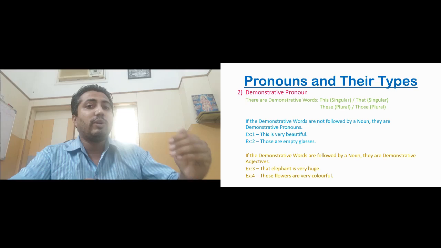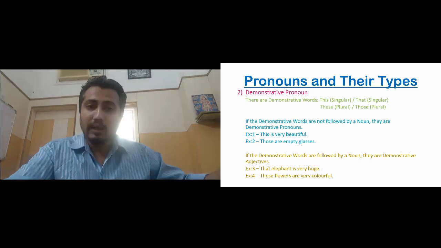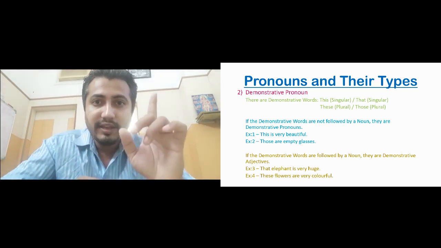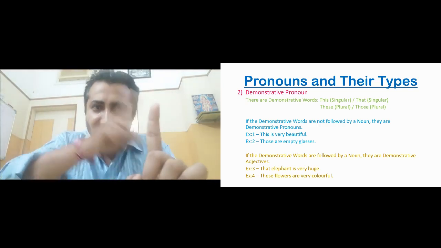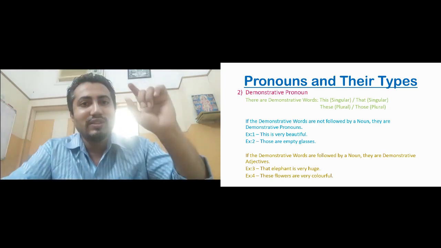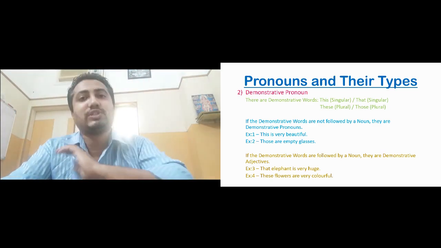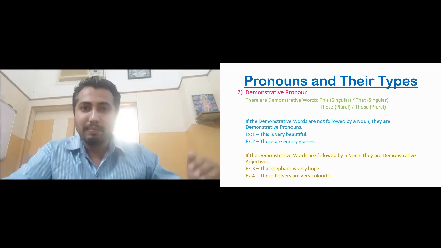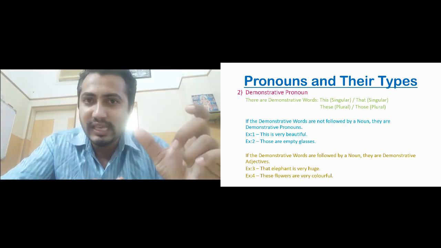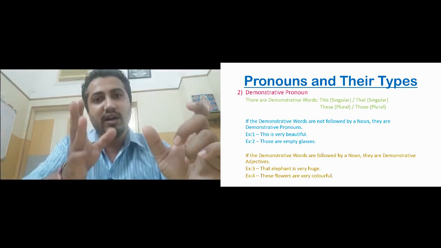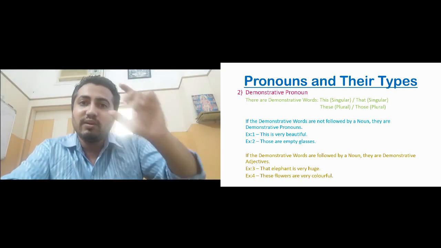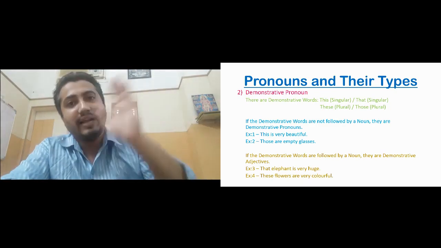Now let us try to understand demonstrative adjective. Example 3. That elephant is very huge. The demonstrative word is that. Right after that, there is a noun, elephant, isn't it? So that becomes a demonstrative adjective. Look at example 4. These flowers are very colorful. The demonstrative word is these. Right after the word these, there is a noun, flowers, isn't it? So because of that, the word these becomes a demonstrative adjective.